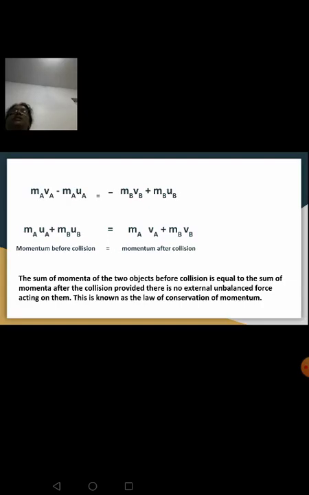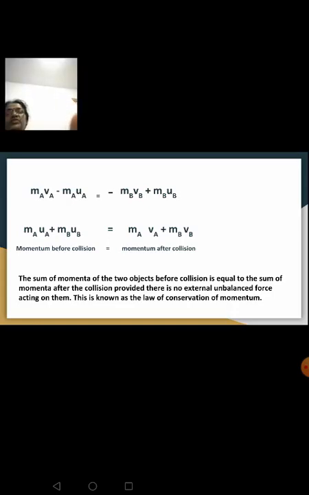So examples like your rocket work on the principle of this law of conservation of momentum. Then your jet aeroplane also works on the principle of the law of conservation of momentum. Clear to you? So you have learnt the law of conservation of momentum, which states that total momentum before collision is equal to total momentum after collision. Momentum is never lost anywhere. Momentum lost by one object is gained by the other object during collision, and at that time no external force acts. That means during collision there is no external unbalanced force.